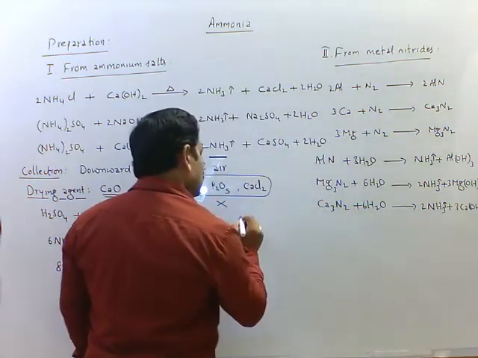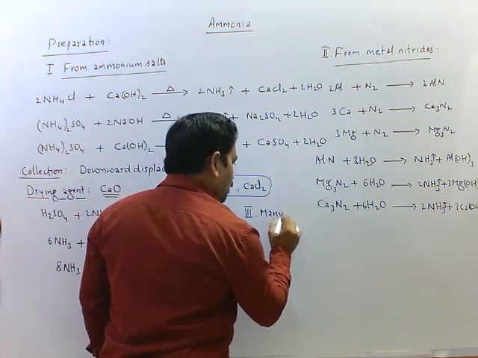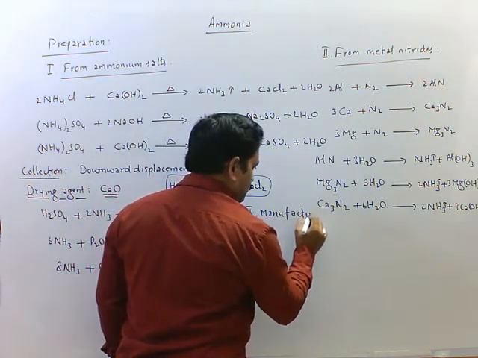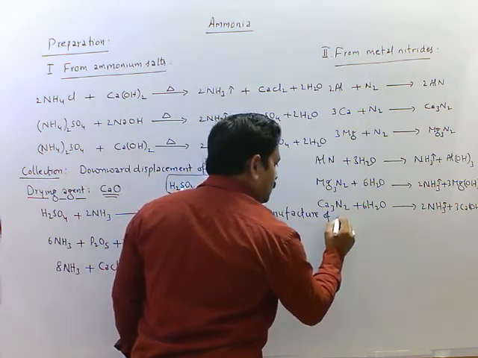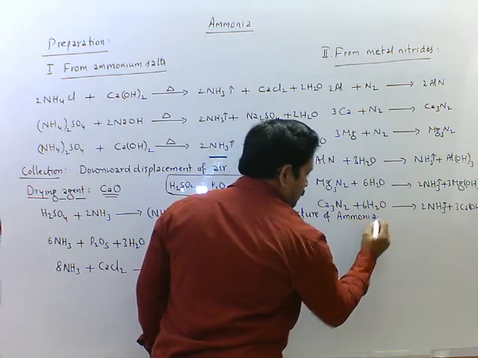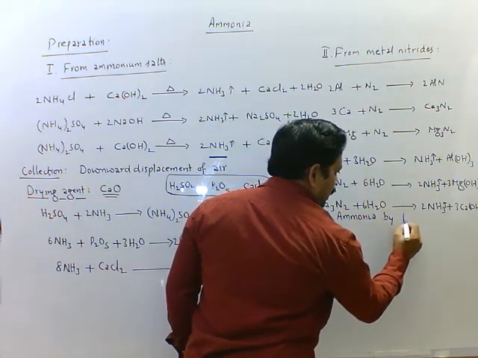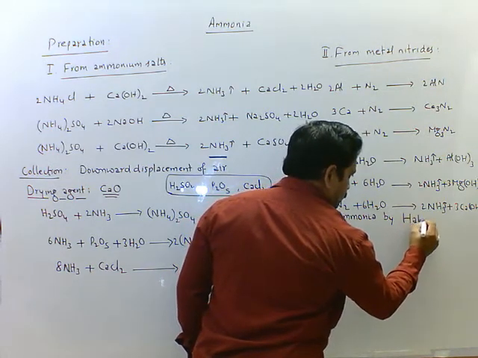So the third one is manufacture of ammonia by Haber's process.